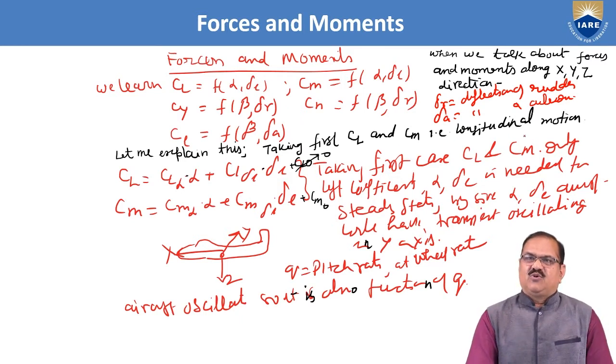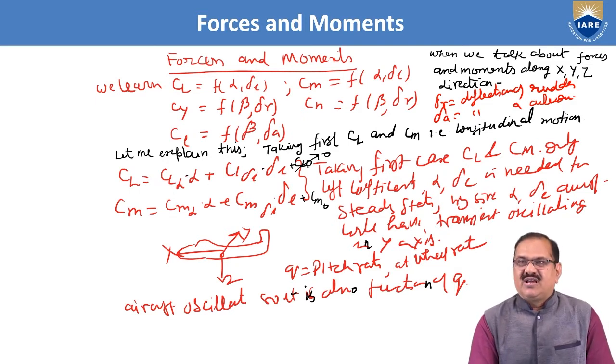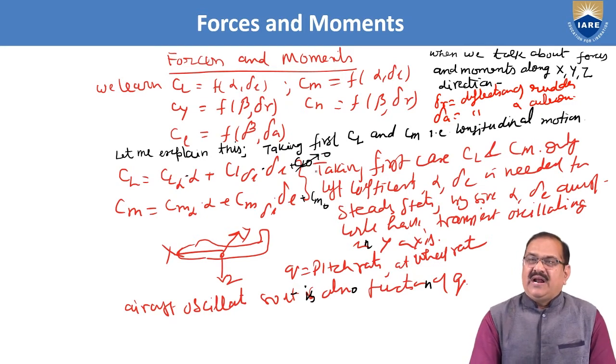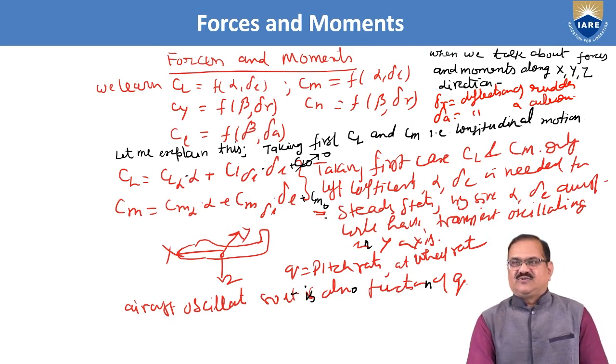So in the longitudinal motion, the coefficient of lift CL is equal to, by using the Taylor series, CL alpha into alpha plus CL delta E into delta E plus CL naught. But we are considering that CL naught is equal to 0. Here we can see that the coefficient of moment Cm is equal to Cm alpha into alpha plus Cm delta E into delta E plus Cm naught. Here we are taking Cm naught also.